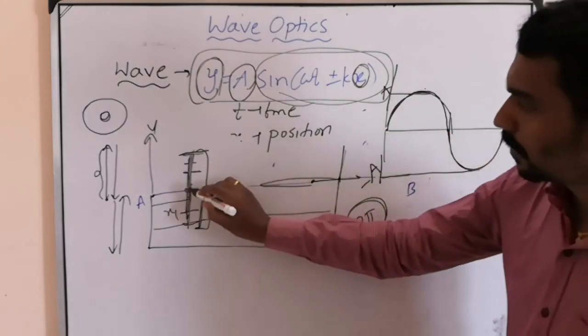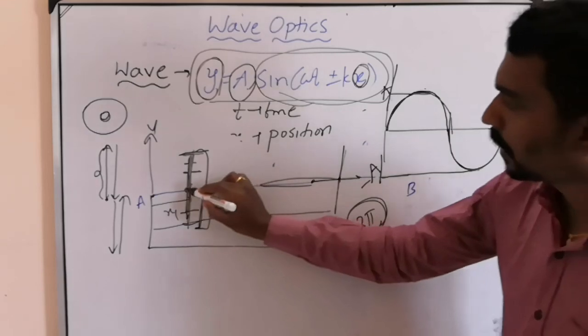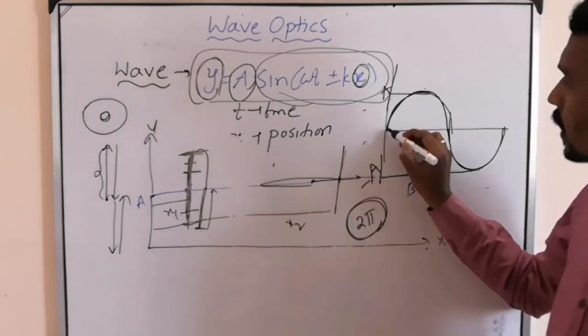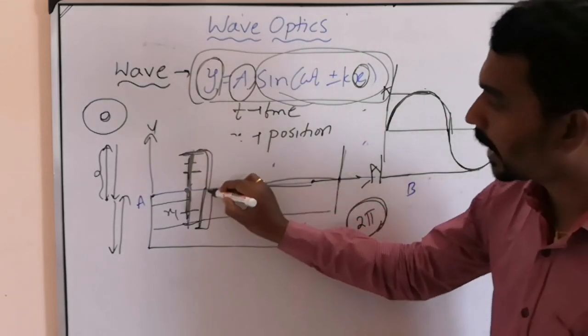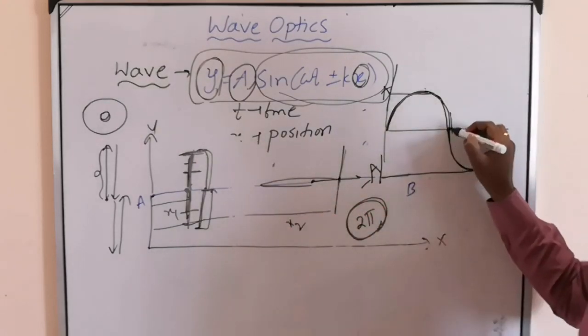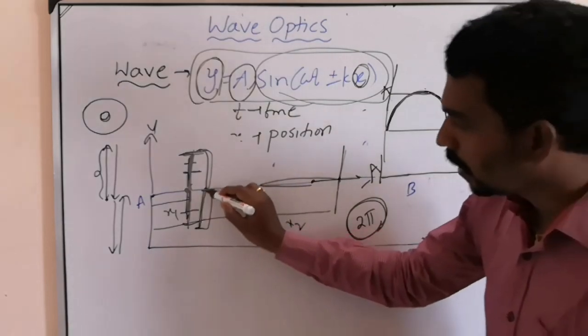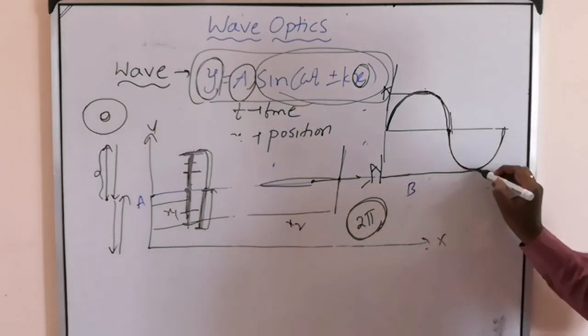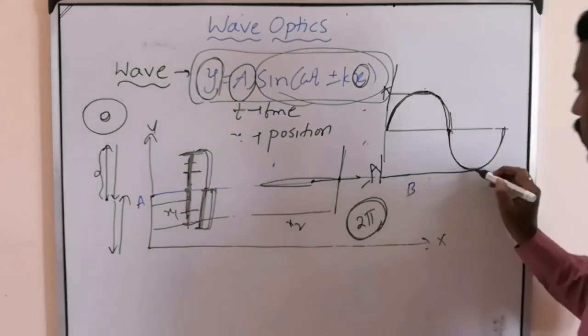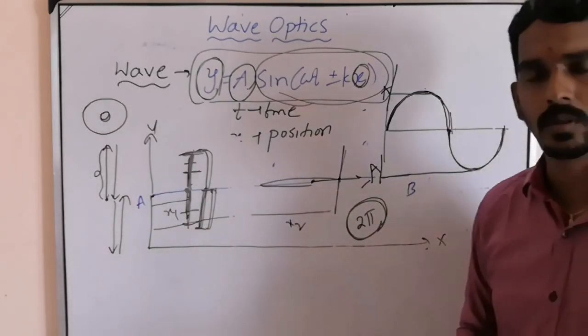First, from the equilibrium position it goes to one extreme end, so the displacement becomes maximum, equal to amplitude. Then it comes back to equilibrium, so the displacement becomes 0. Then it goes to the other extreme, so the displacement becomes negative maximum. Then it comes back, and the displacement becomes 0.